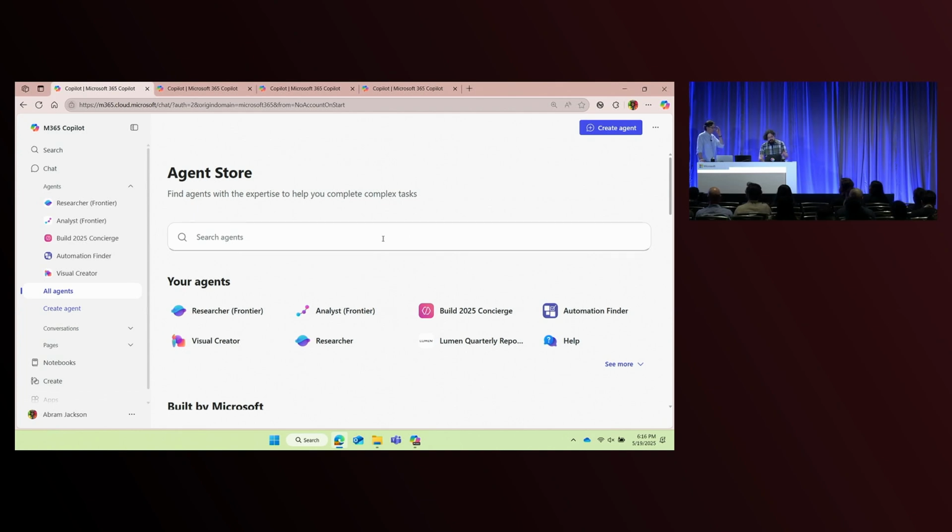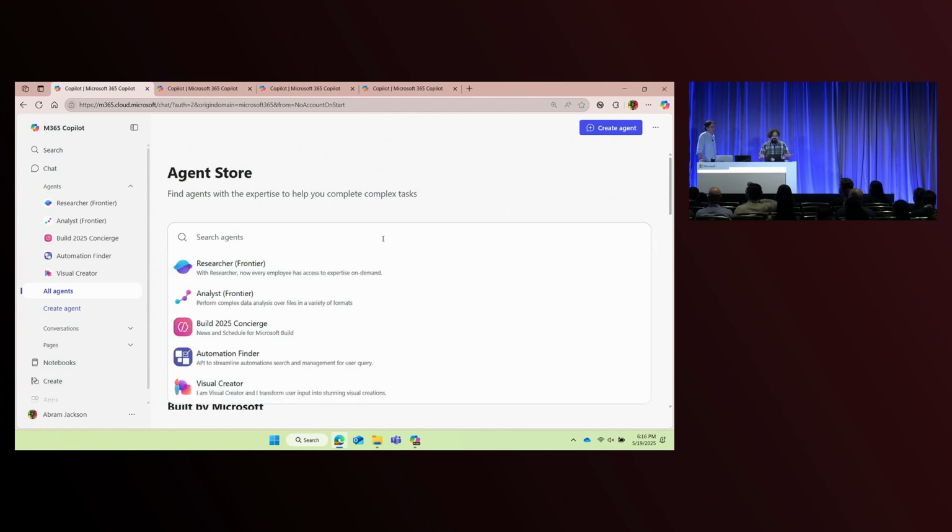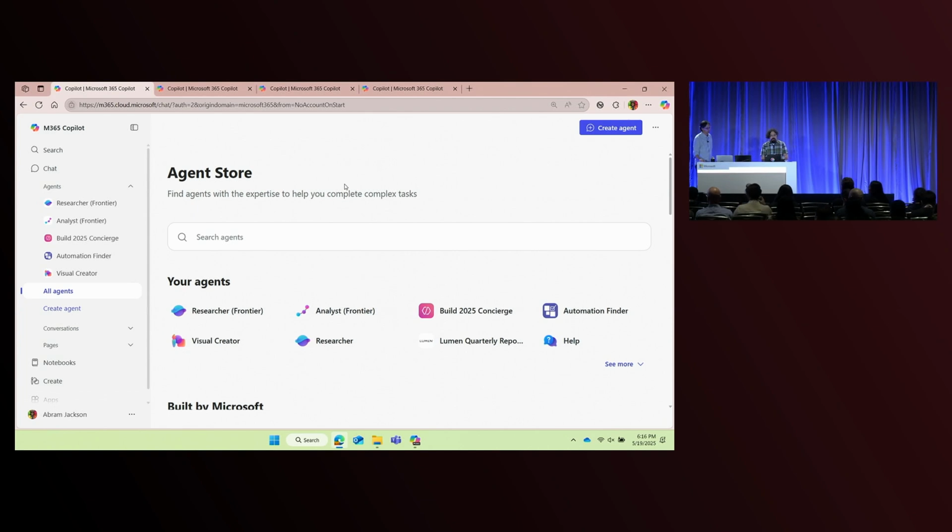First, I'm just going to click here into Search Agents, and you can see that I've got all of the details of these agents that I've used recently. And of course, I can search for agents that I've acquired or that I want to go acquire or that help me with a specific process. We have the agents that I've already acquired, and I can interact with them here. This is the agent that I just built, the Build 2025 Concierge. I just clicked on the little dots next to it, and I can uninstall or share it with anybody that I'd like right here.